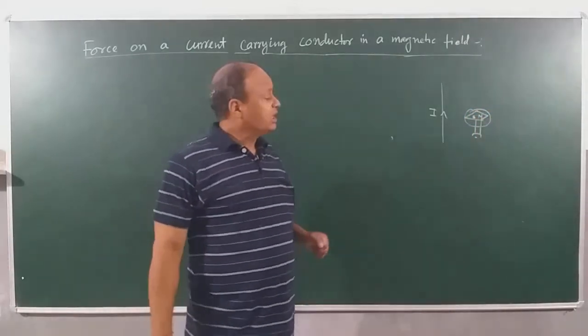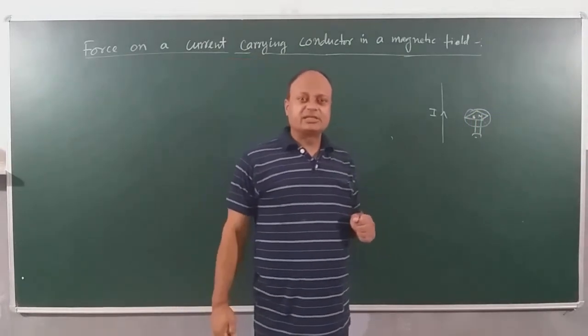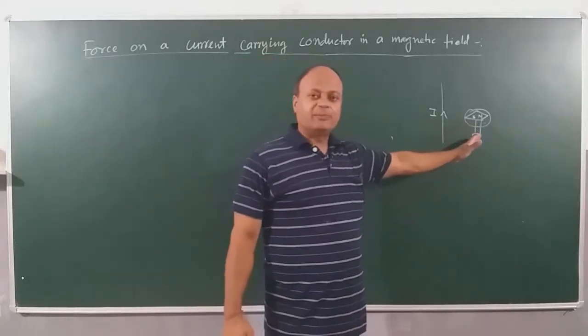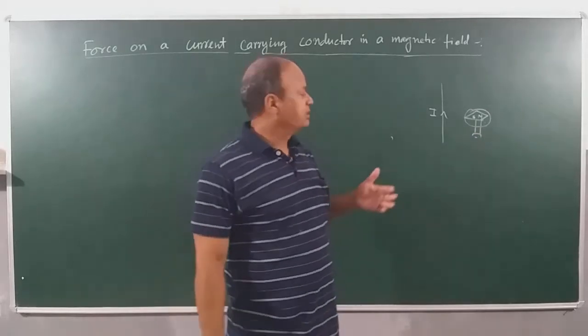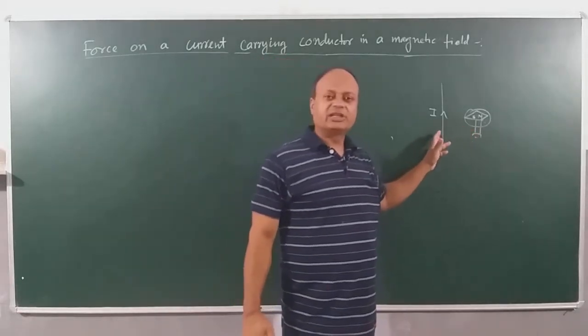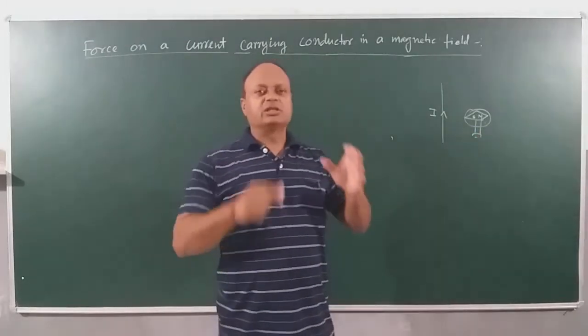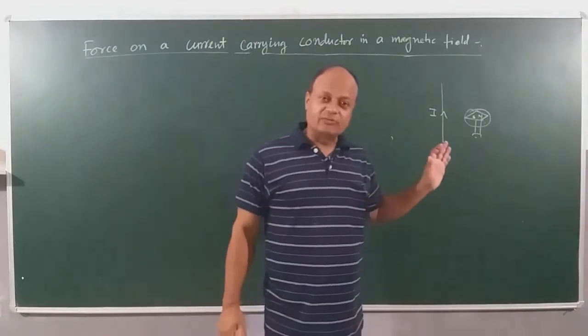Now, the physicist Ampere suggested that just as a current carrying wire applies force on the magnet, then the magnet should also apply a force on the current carrying wire. You understand it? It's like Newton's third law of motion, that to every action there is an equal and opposite reaction. Let's understand once again.